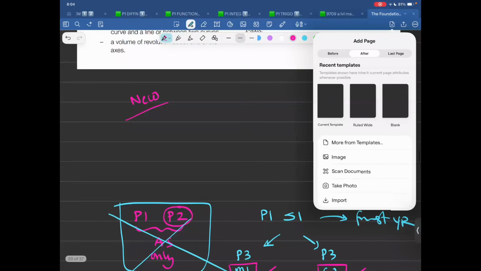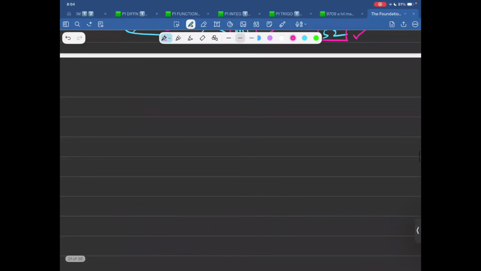Yes, let me add one thing. When we talk about people who are studying commerce, people who are studying pre-medical, for them, it is wiser that they study S1 and then S2.